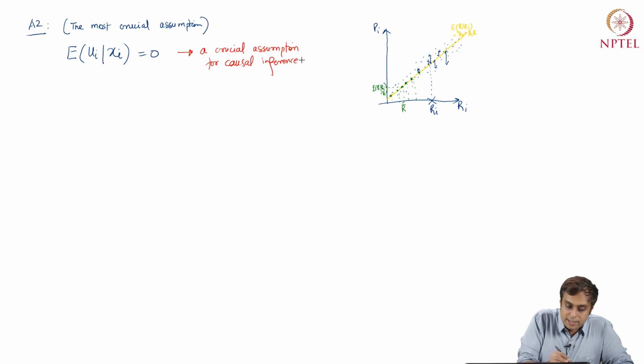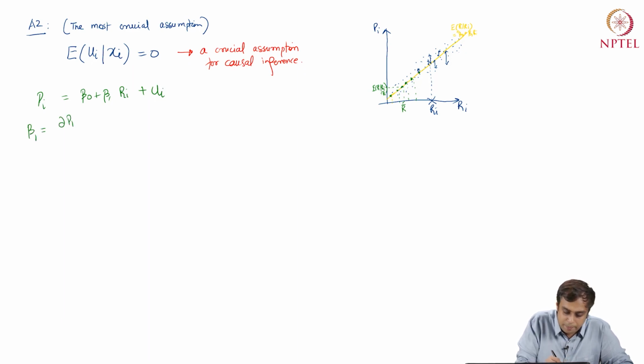Now, let's write down our model of interest. Pi equals beta 0 plus beta 1 ri plus ui. Now beta 1 is nothing but del pi by del ri.